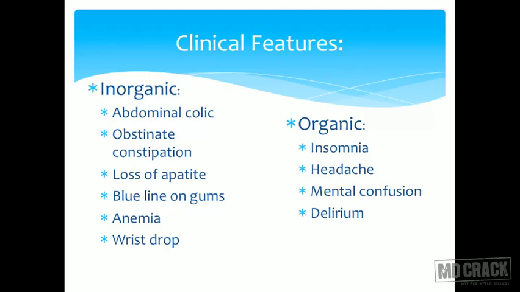What happens is that lead is excreted in saliva, and this saliva is then utilized by the bacteria that are on the gingival lining. They die and you get the deposition of this bluish green line on the gingiva because of lead poisoning. You also have neurotoxic effects of lead, and they manifest as wrist drops.